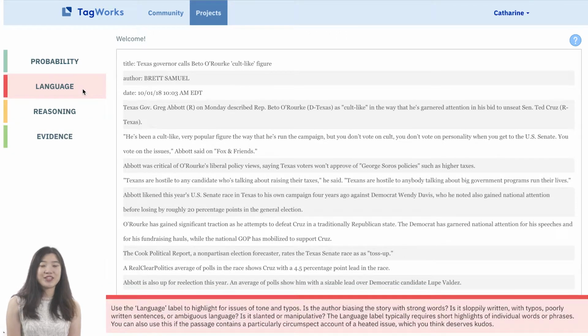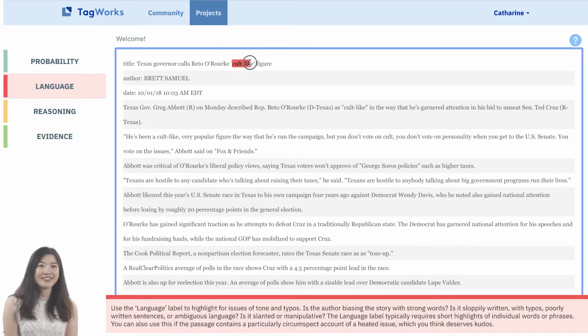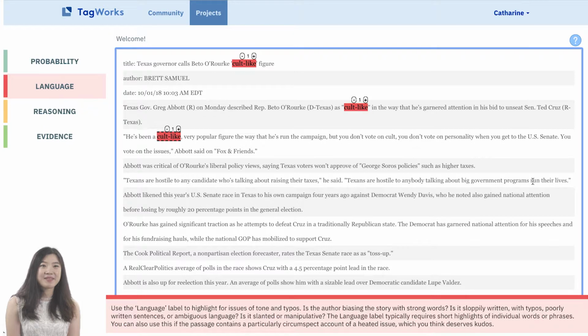Your job as a triager is to read through a full article and highlight passages that need follow-up. You'll probably find it easiest to read through the article first, looking for issues for language and probability. Let's try it. Well, right off the bat, cult-like seems like a heavily loaded analogy to use for popular politicians. Run their lives also seems like loaded language. In fact, this whole sentence is ungrammatical, which is a reason to highlight it for language specialists to consider.